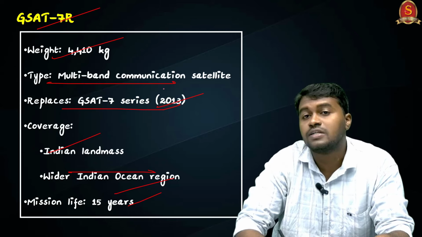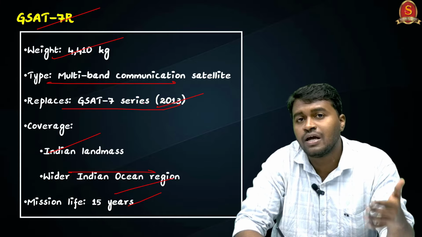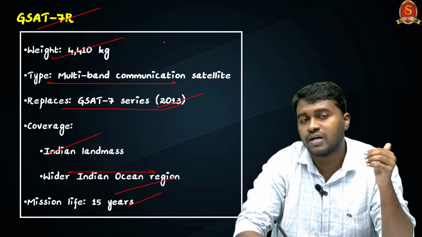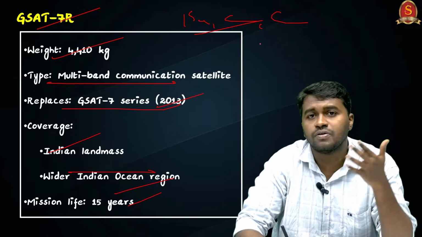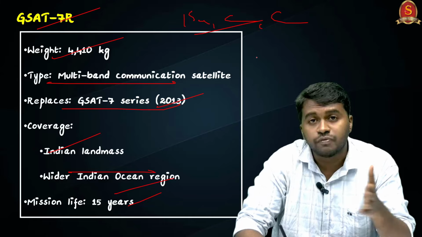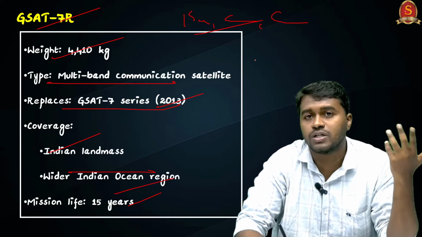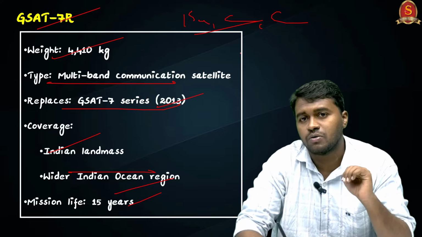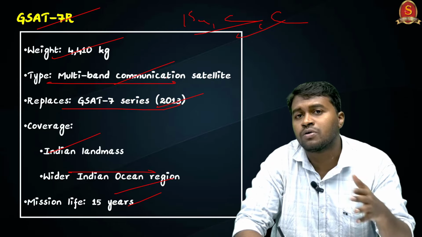It is a multi-band communication satellite, which uses multiple frequency bands for transmitting and receiving signals. For example, GSAT-7R uses frequency bands like Ku, C and extended C. Because of the use of multiple bands, it can receive and transmit signals across various platforms, and it can overcome challenges like changes in the weather, the thickness of vegetation, or the difficulty of different terrains. These challenges will not affect satellites using multiple bands.